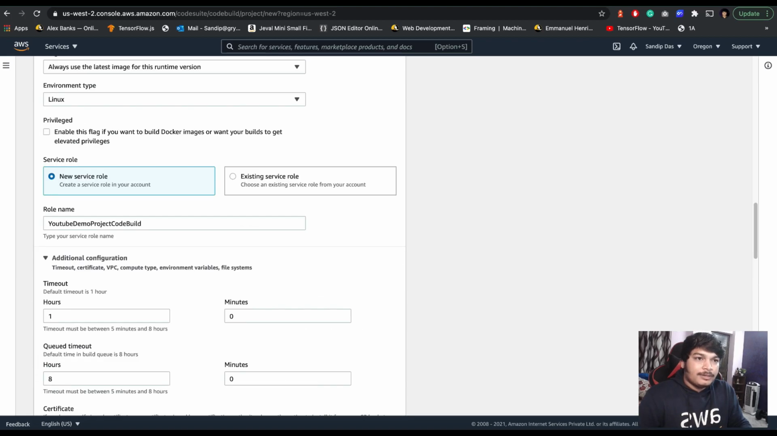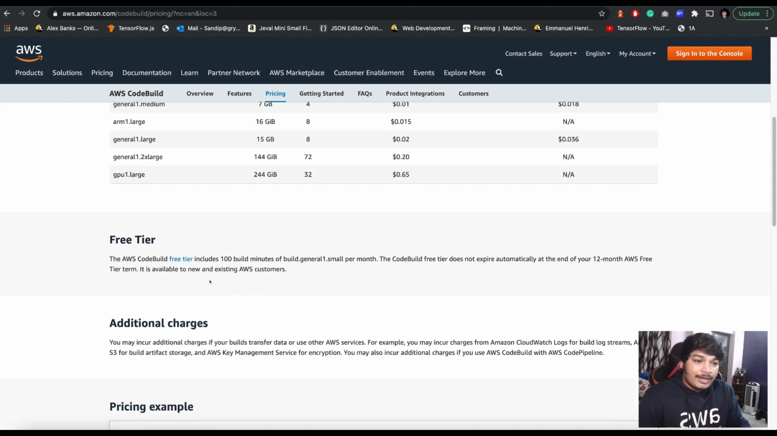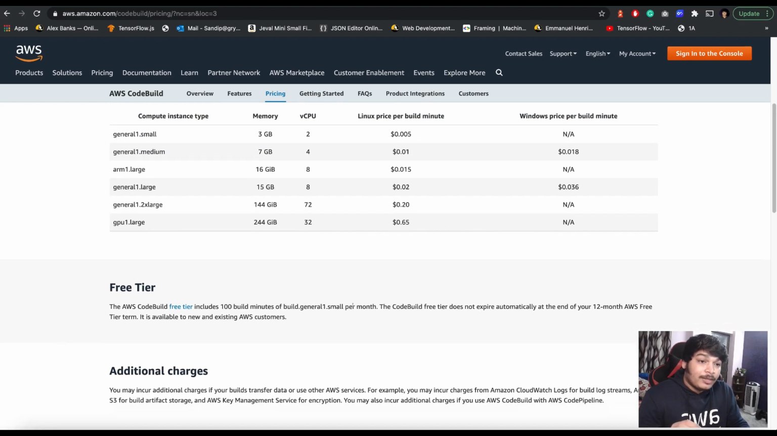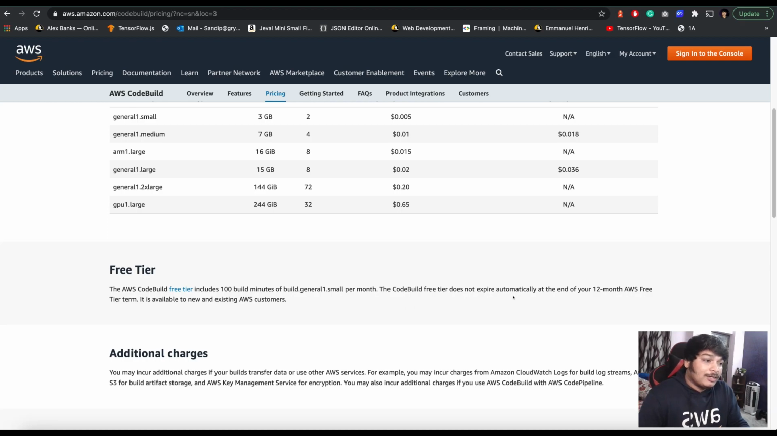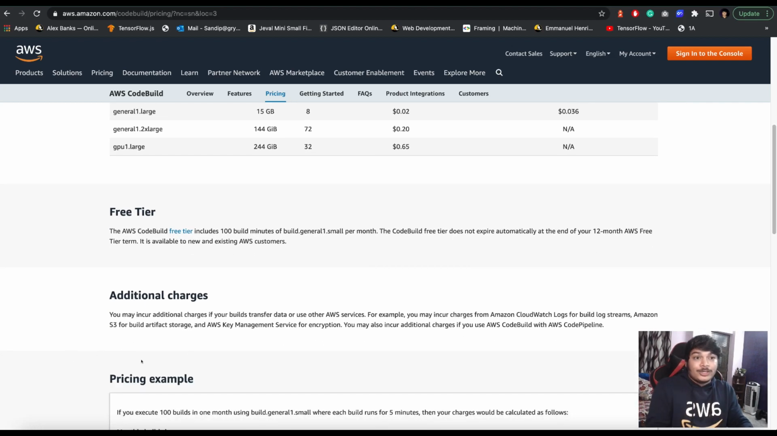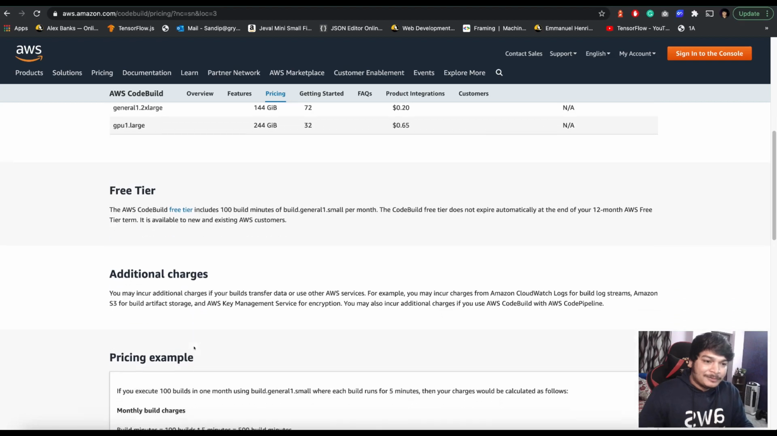Till then, while it's happening, let's go to the pricing page. I want to explore more. The AWS CodeBuild free trial includes 100 build minutes of build.general1.small per month. The free tier does not expire automatically at the end of the trial, so it's free all the time per month. If you want to try it, you can try it without any cost. 100 minutes is free, right? There is no loss in trying it out.